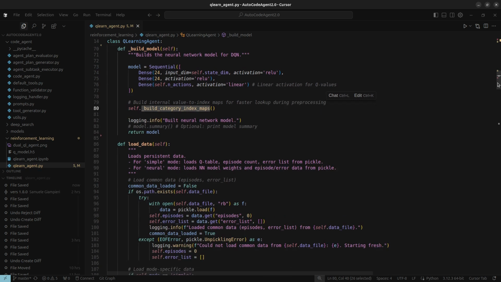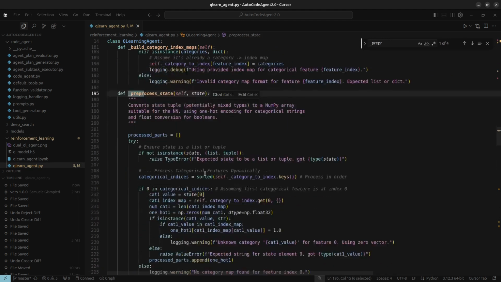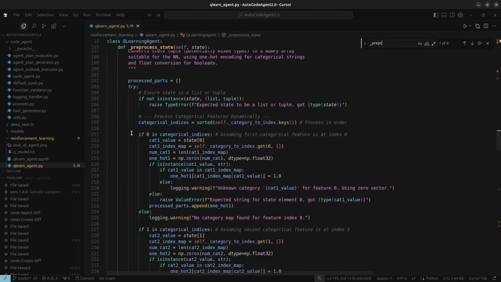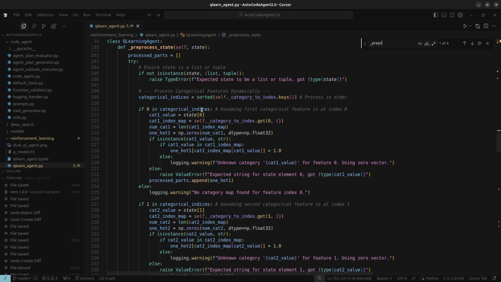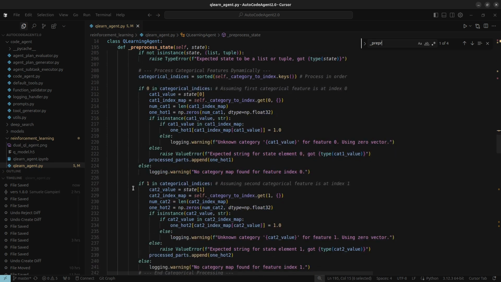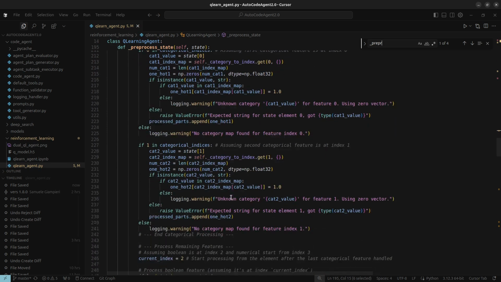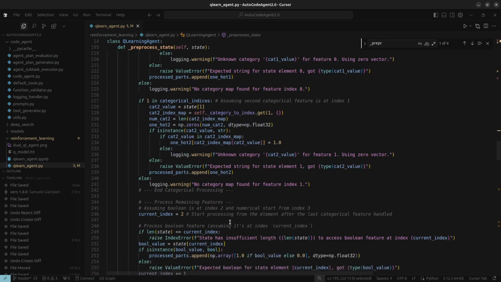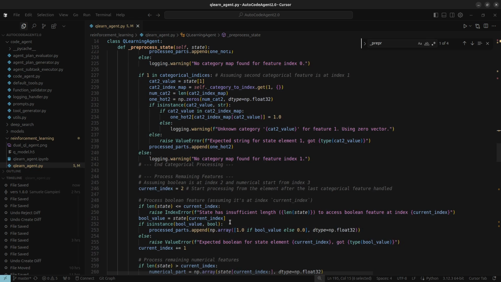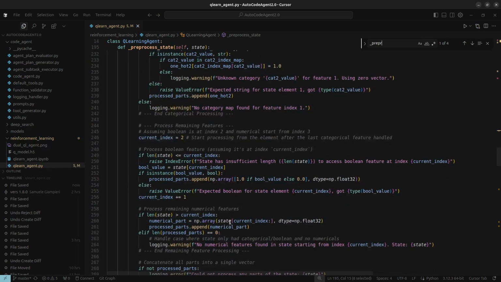The agent actually has a specific part, the _preprocess_state method, designed for this, and you usually have to tailor it to your specific problem. What are the advantages? DQNs can handle huge numbers of states, even continuous ones. And the big one, they can generalize. They can make pretty good guesses about situations they haven't seen before, based on how similar they are to situations they have seen.